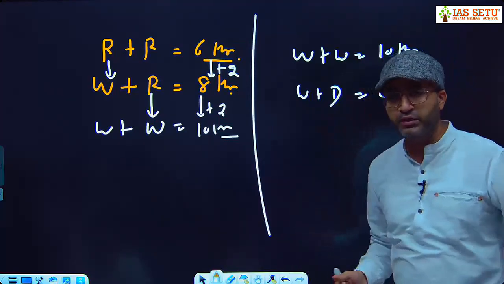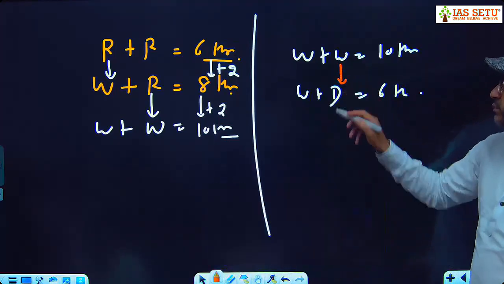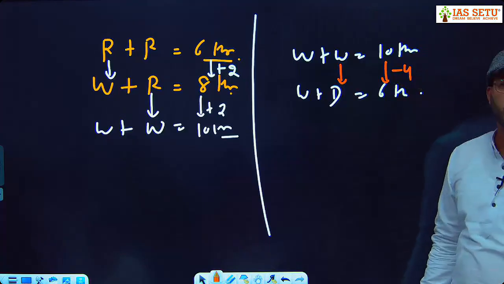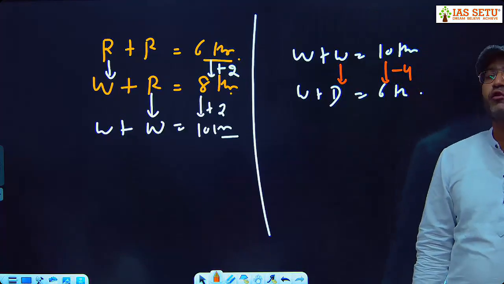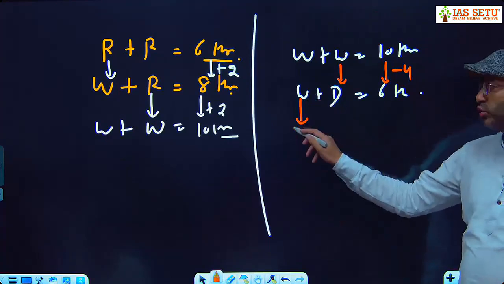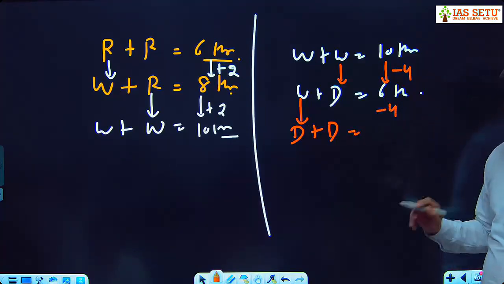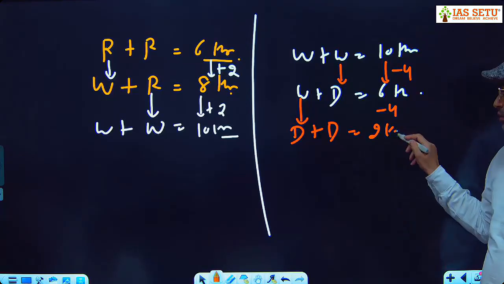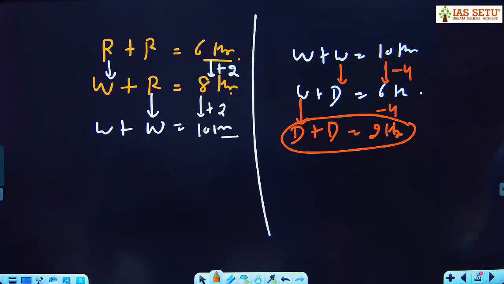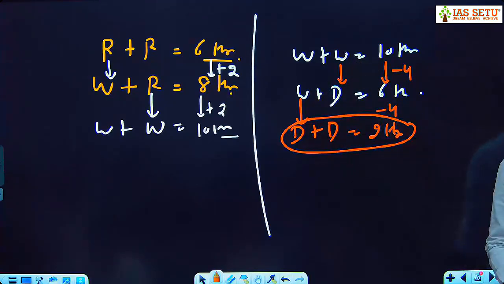Try with me. Step number 1: if one side walking is replaced by driving, you get minus 4 hours. If I replace the other walking also with driving, further minus 4 hours. 6 minus 4, 2 hours. So two side driving requires 2 hours. You replace walking with driving, and again you replace walking with driving.